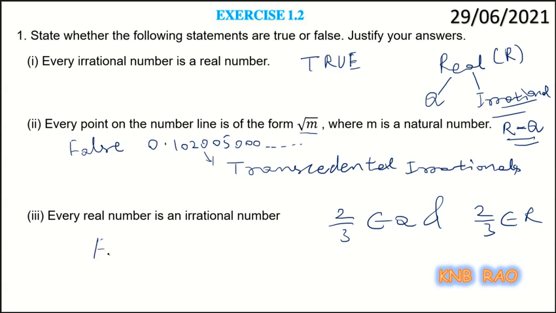So, it is a false statement. False. Why? Because 2 by 3 exists in real numbers, but 2 by 3 does not belong to irrationals. You can say 2 by 3 is not an irrational number. Okay. So, this is how we show.